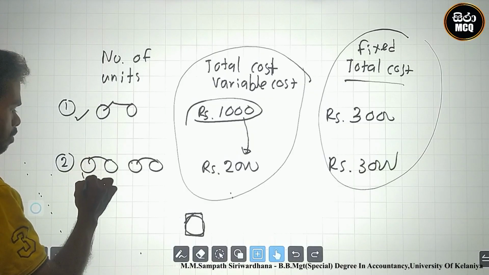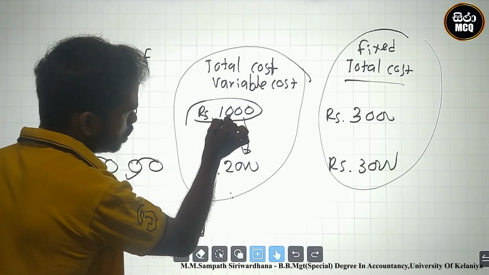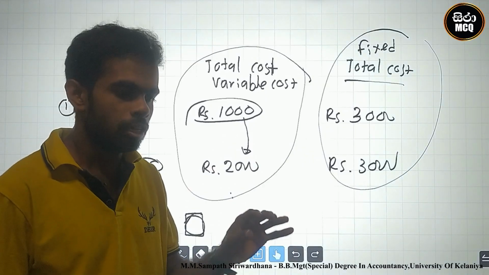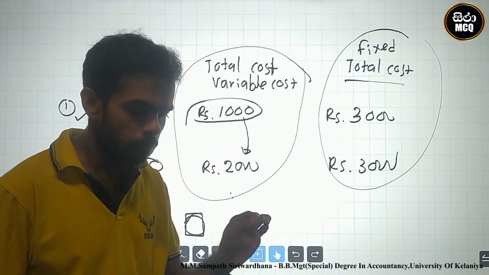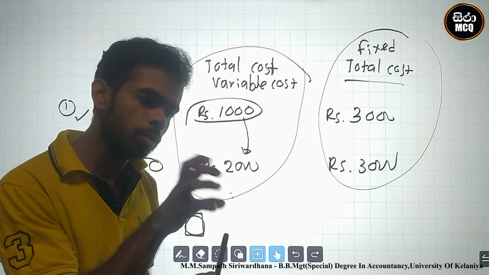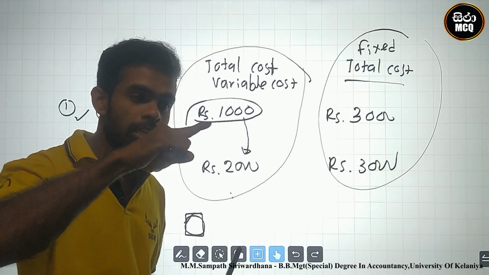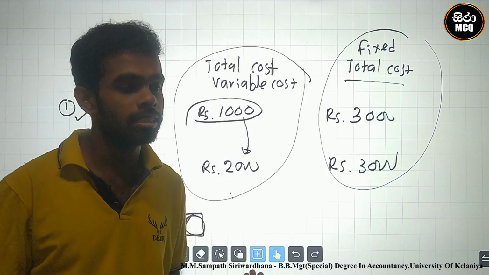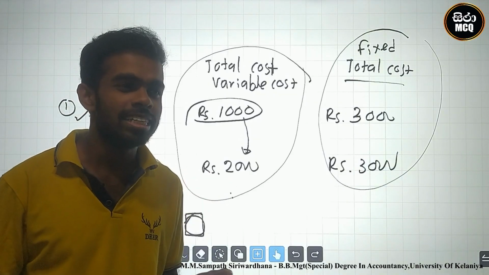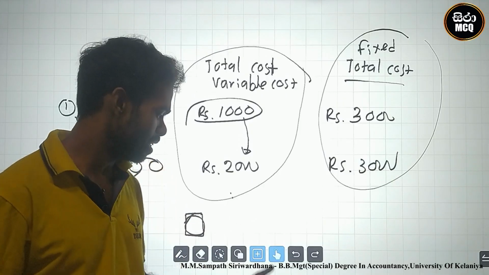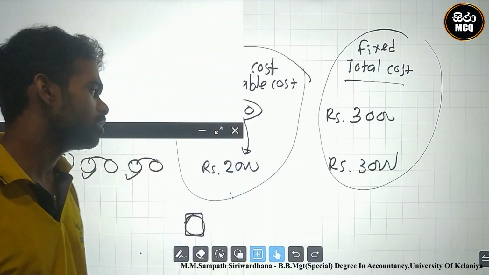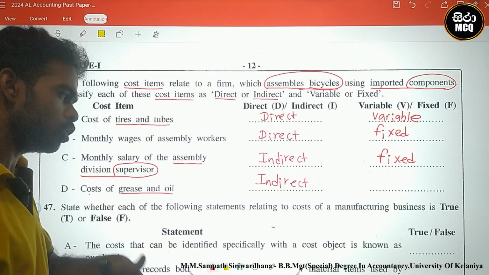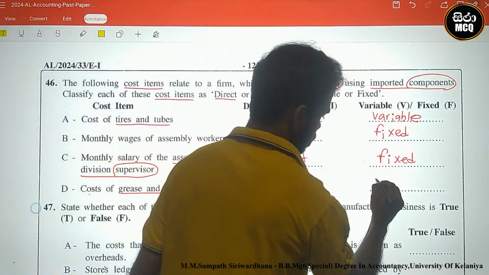One by one, your grease and oil should be increased, because for every unit you should include grease and oil. Therefore, variable cost. Grease buckets should be purchased to fulfill the requirement. Based on the number of units, cost should increase. Therefore, this is variable.